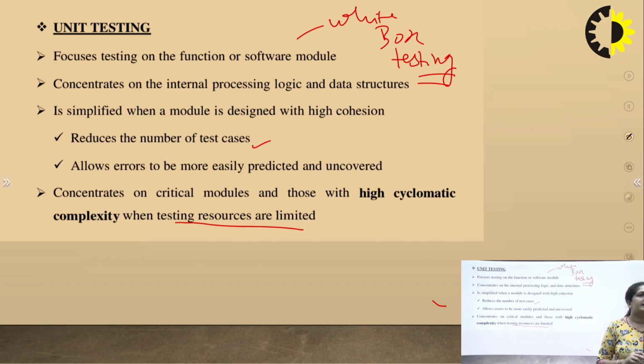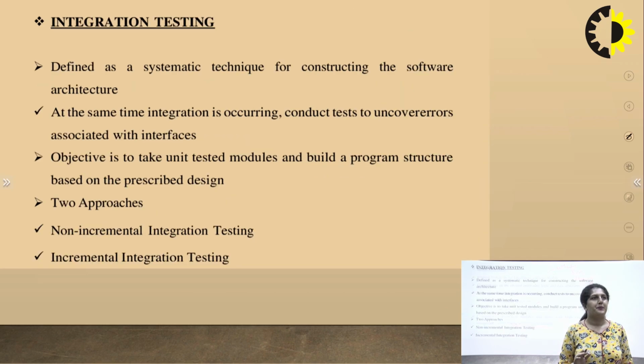So this is unit testing, where we generally test small code, not the whole program. For that small code we develop test cases, which reduces the number. To test all the small code, we generally need one test case, and with that one test case we can check all the small code. So it reduces the number of test cases here.